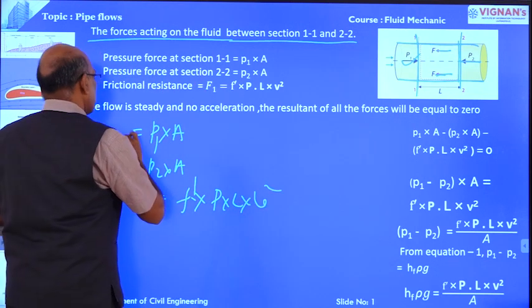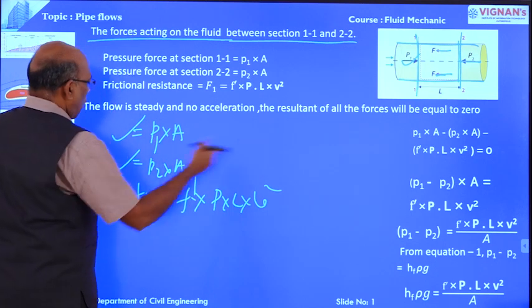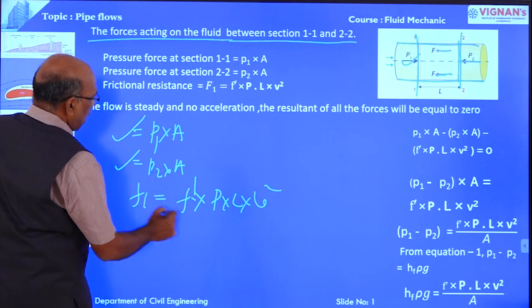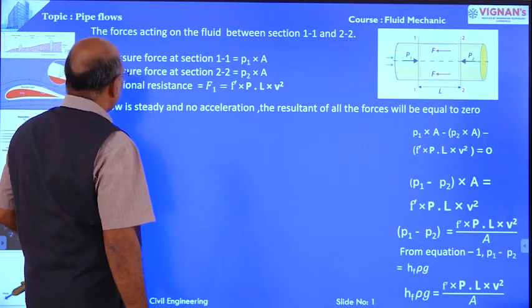Three forces: one is the pressure force in the direction of flow at section 1-1, another is the pressure force opposite to the direction of flow at section 2-2, and another is the frictional resistance. These are the forces acting on the fluid element.